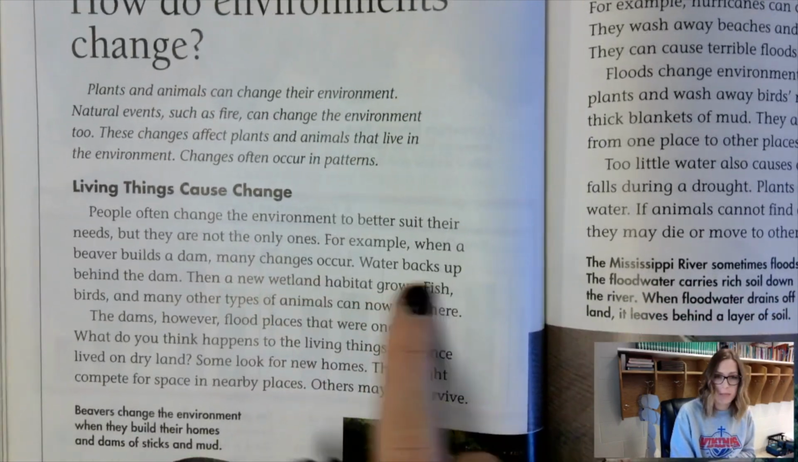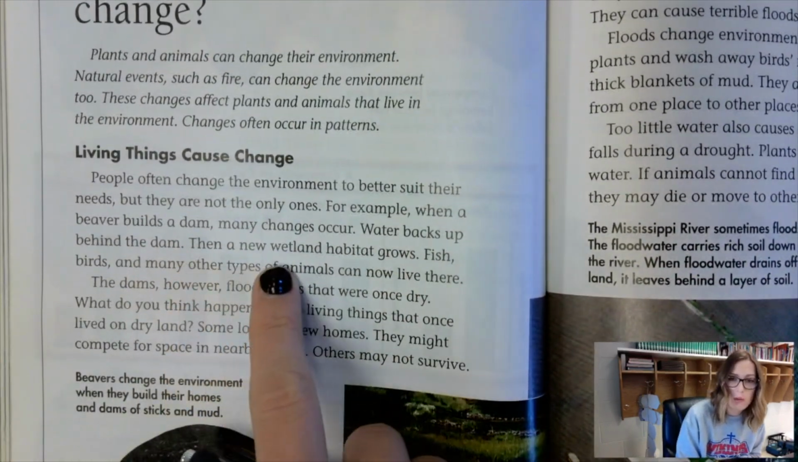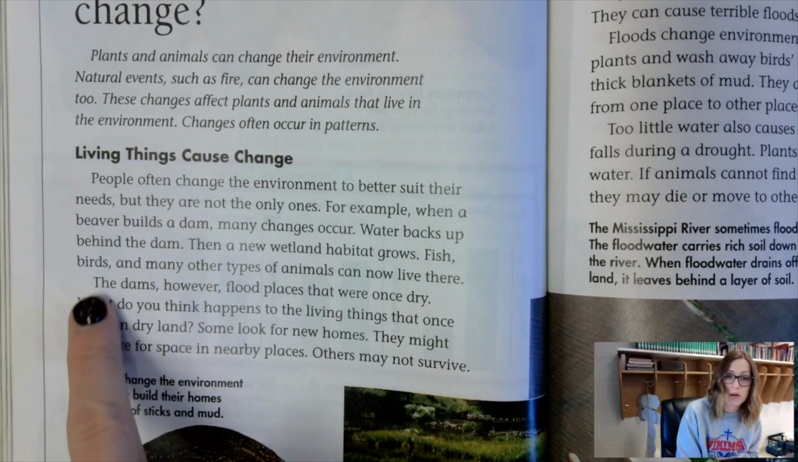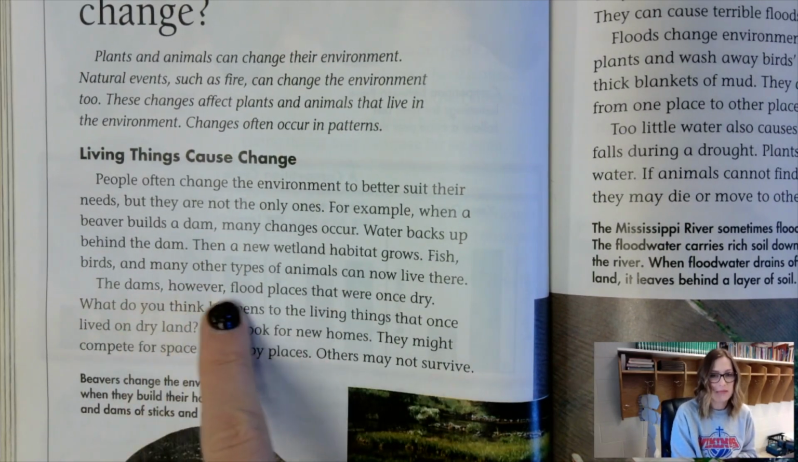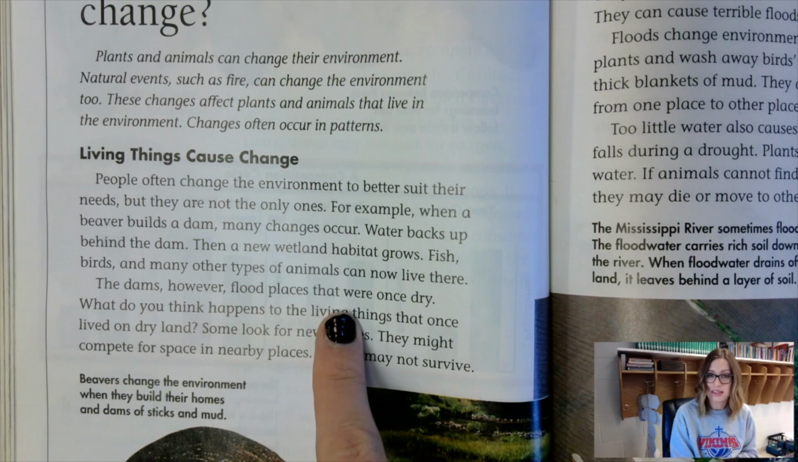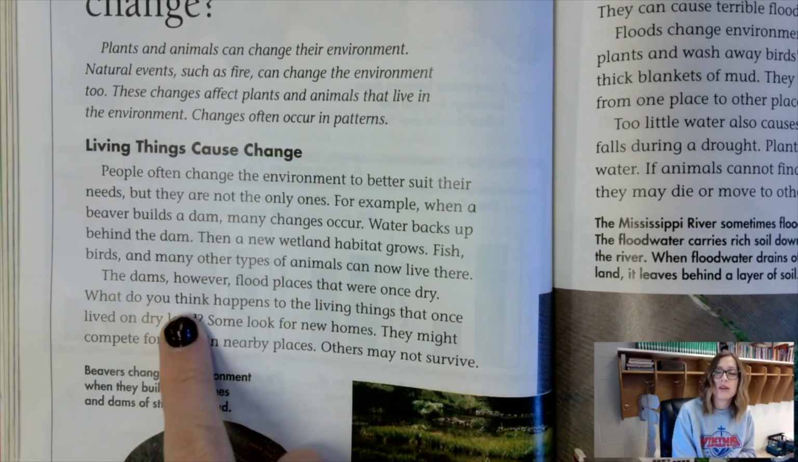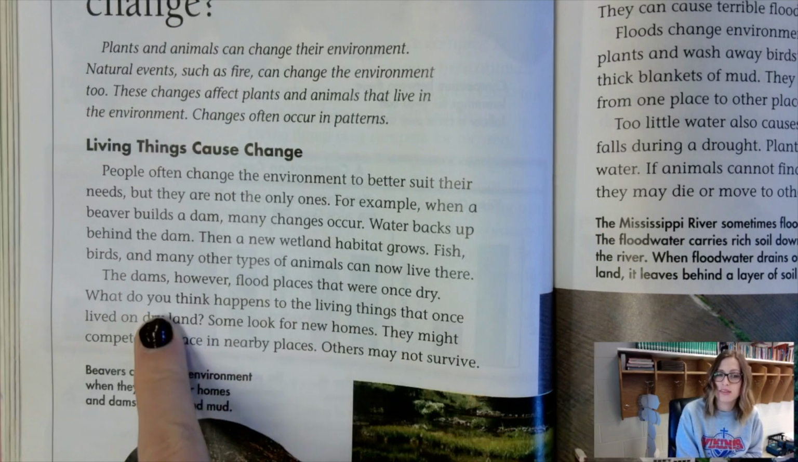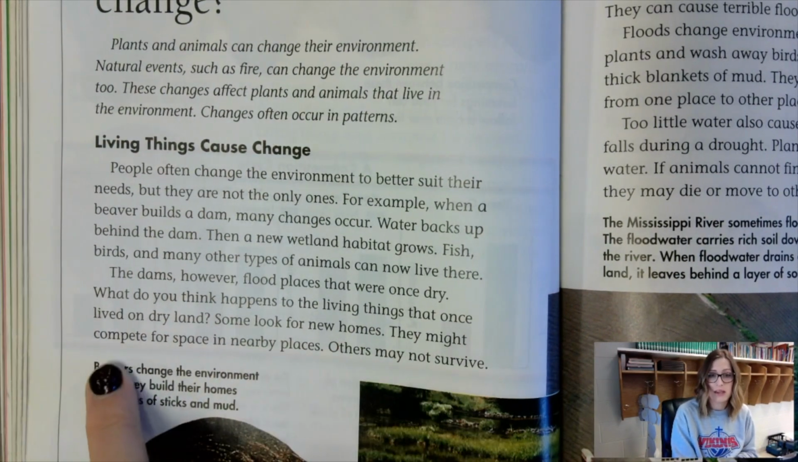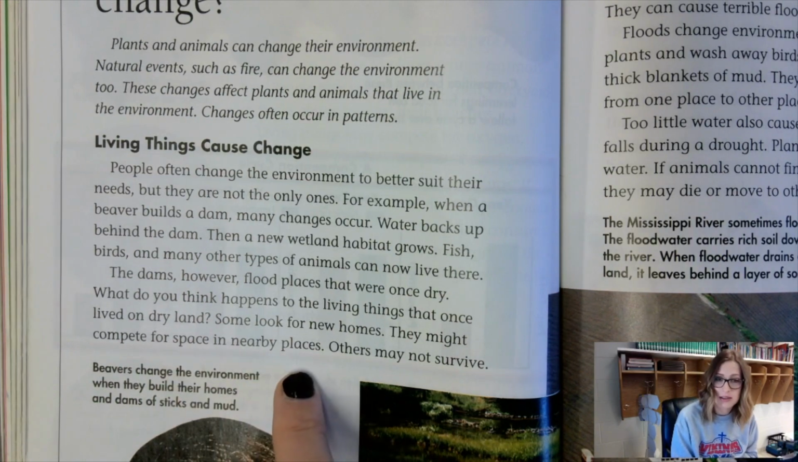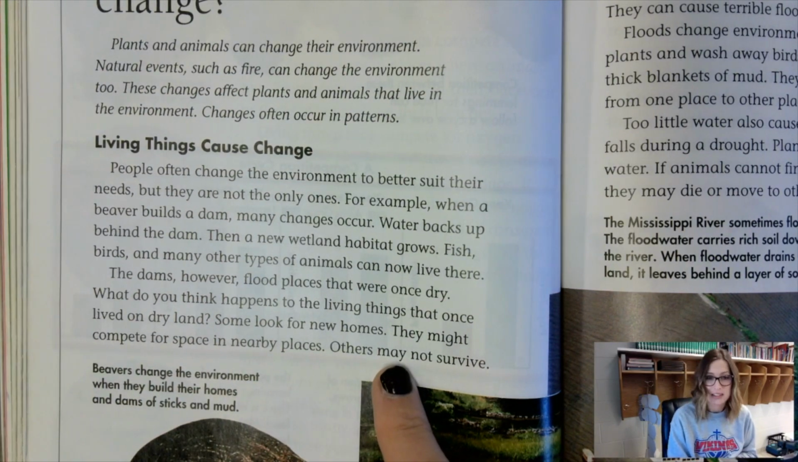Water backs up behind the dam. Then a new wetland habitat grows. Fish, birds, and many other types of animals can now live there. The dams, however, flood the places that were once dry. What do you think happens to the living things that once lived on dry land? Some look for new homes. They might compete for space in nearby places. Others, they might not survive.